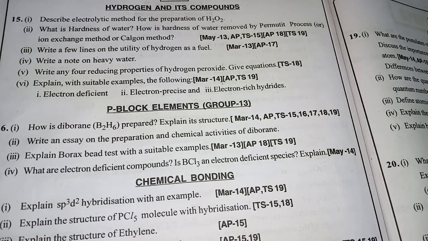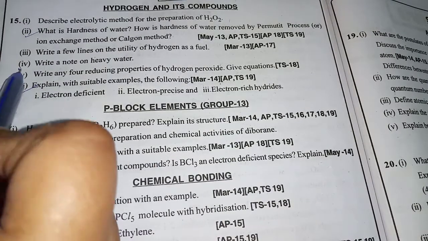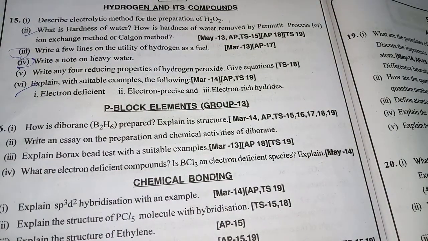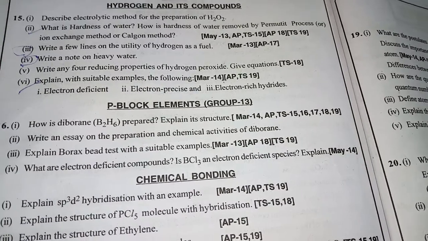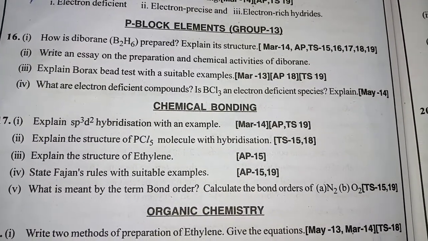The most important questions are this one and this one, and this one and this one also. Four questions are mostly important: the second question, third question, fourth question, and fifth question. When we go to p-block elements, group 13 is important for 2 marks questions and also 4 marks questions.